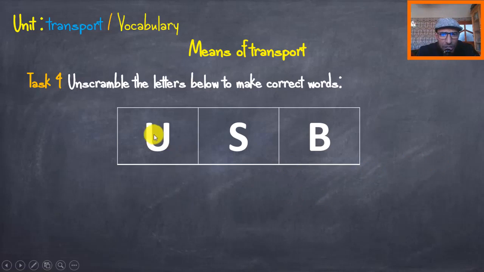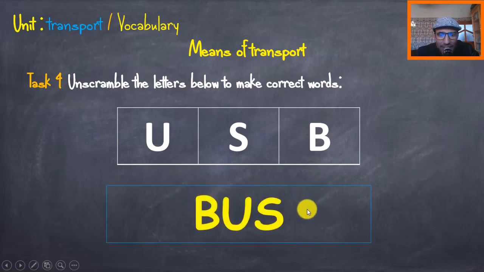What is the word? You need help? All right, listen. You get it? Yes, very good. That's the bus.